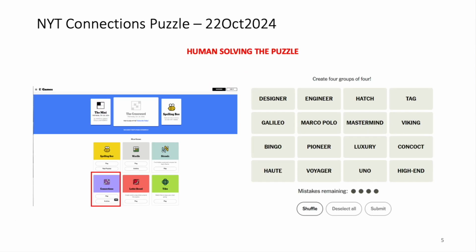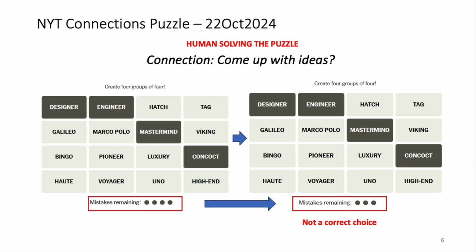Let's walk through an example from October 22nd. On the left, you see the games page on the New York Times website. By clicking Connection, the puzzle opens on the right, displaying a 4x4 grid of 16 words. The goal? Group the words into 4 categories. You have 4 mistakes allowed, represented by the 4 dots at the bottom. Let's start finding the first group of words.